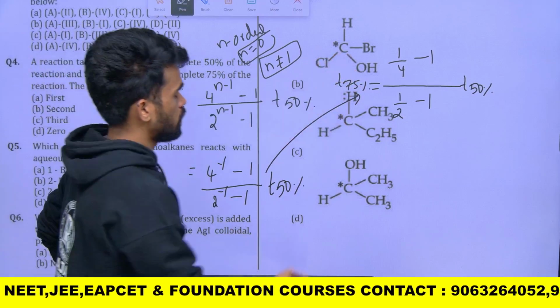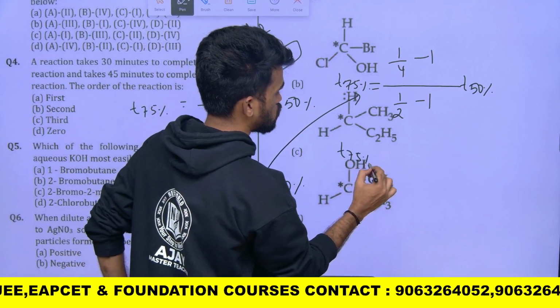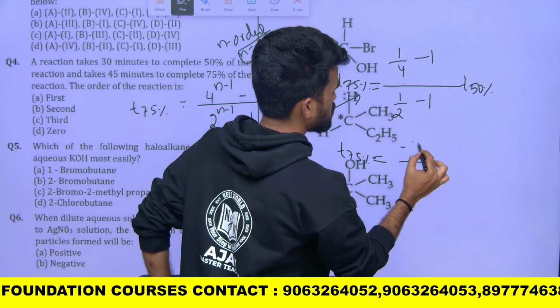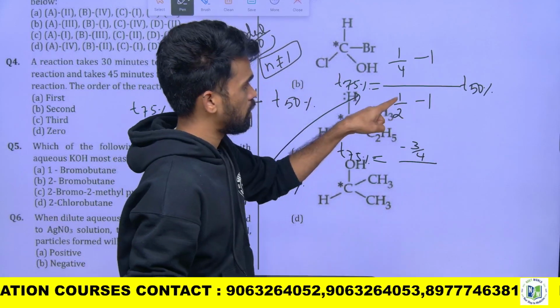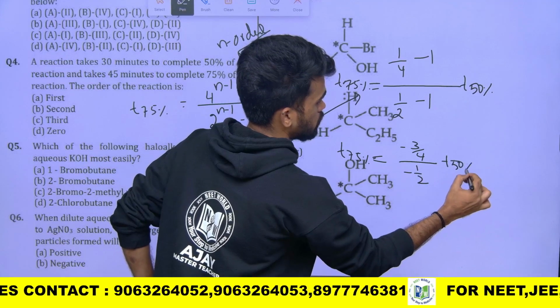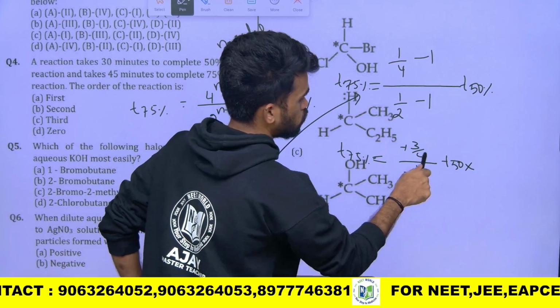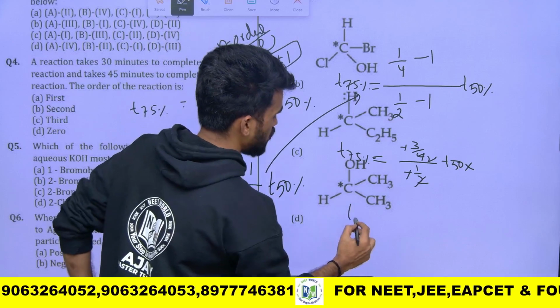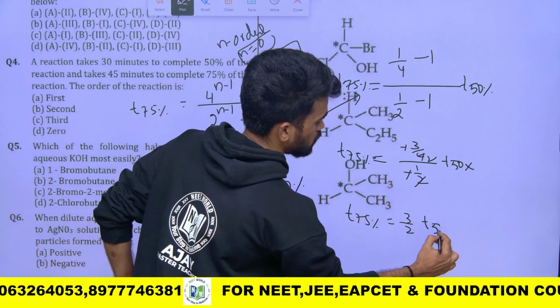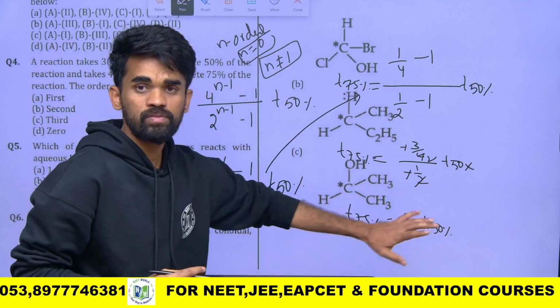So simplify this: 1 by 4 minus 1 becomes minus 3 by 4, and 1 by 2 minus 1 is minus 1 by 2, times t 50%. You can cancel the minus, and 4 by 2 times. So t 75% equals 3 by 2 times t 50%.